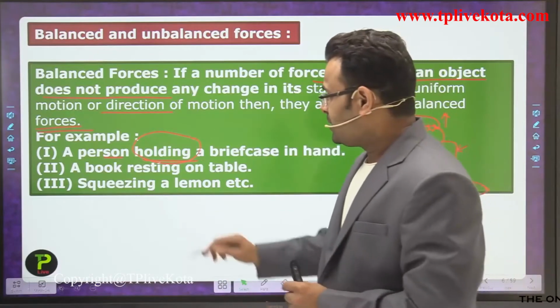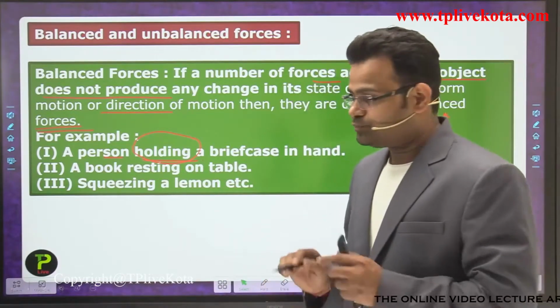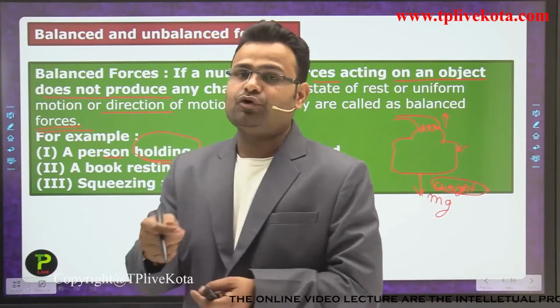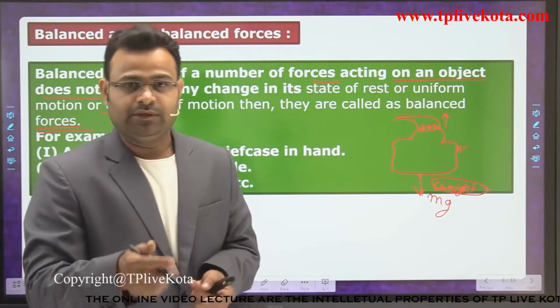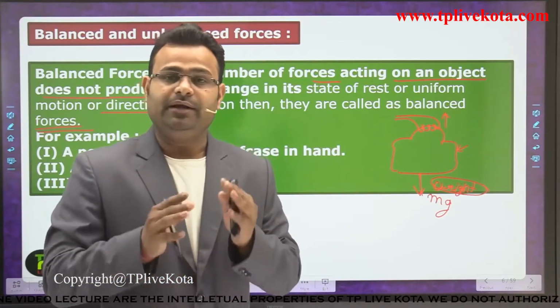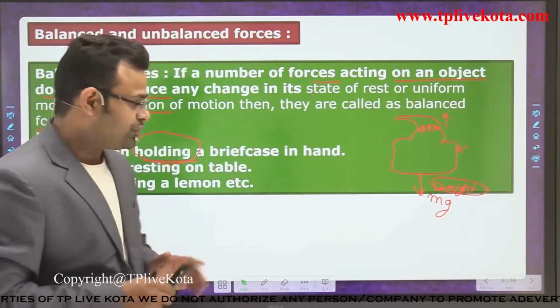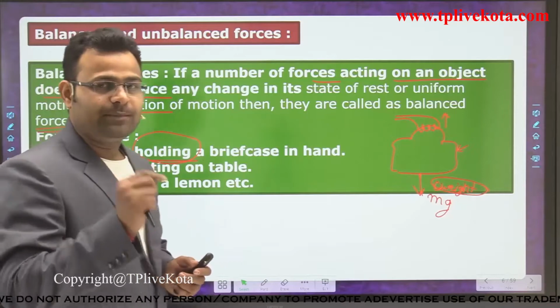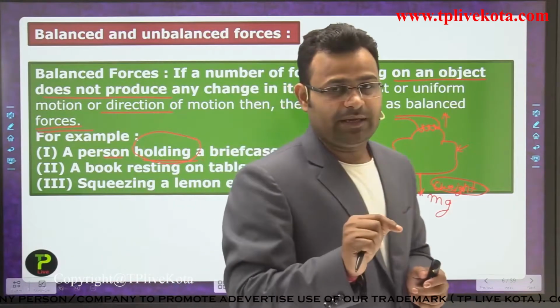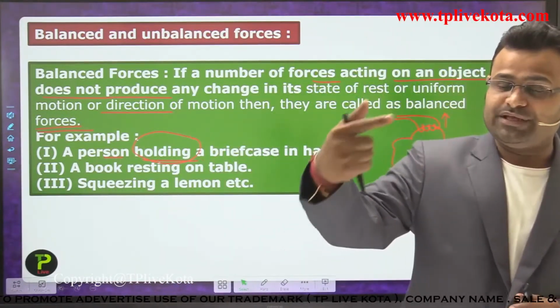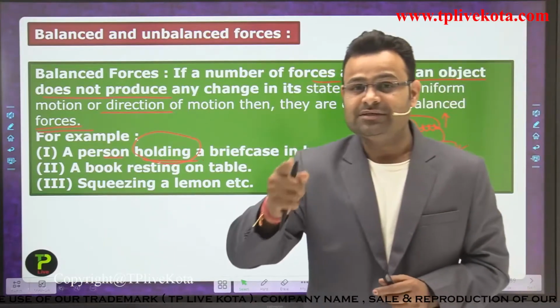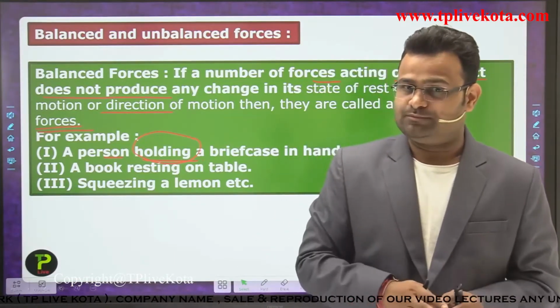Now, a book resting on a table. If you place a book on a table, it does not move. Not only the book but also the table, both are not moving. The book applies some force on the table and the table also applies a reaction force in the upward direction, both balanced to each other.